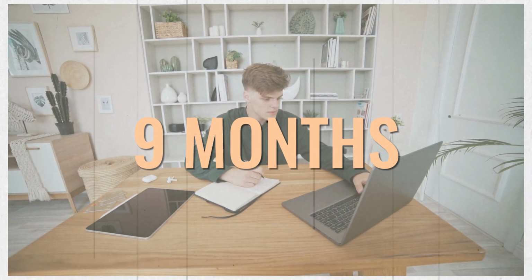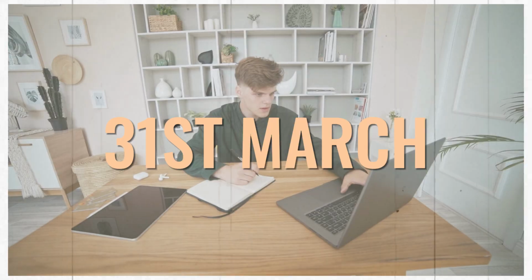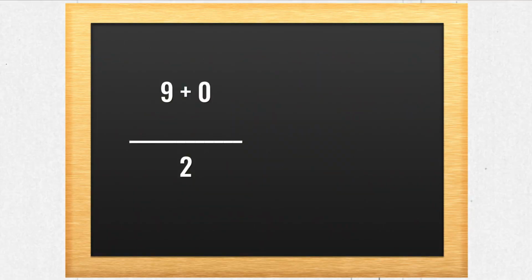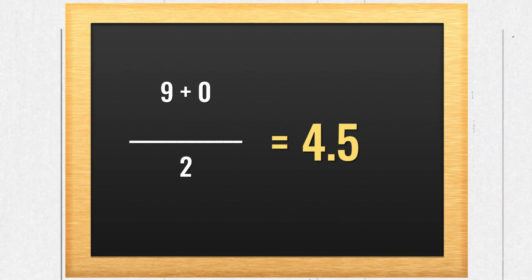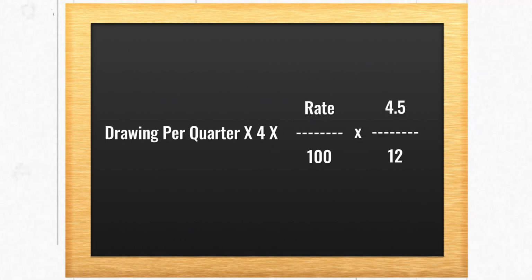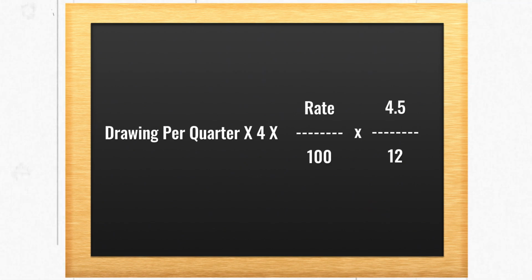And the last drawing was made on 31st March. So there was no month left after 31st March. So it is 9 plus 0 whole divided by 2. You will get 4.5. Okay, so the formula now has become drawings per quarter multiplied by 4 multiplied by rate upon 100 multiplied by 4.5 upon 12. So this is it. This is the formula to calculate the interest on drawings when done on a quarterly basis. I hope you have understood this as well.